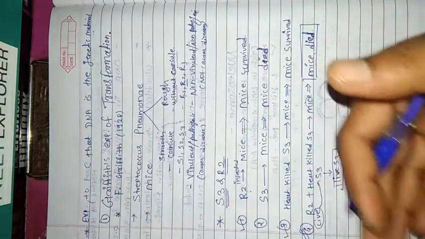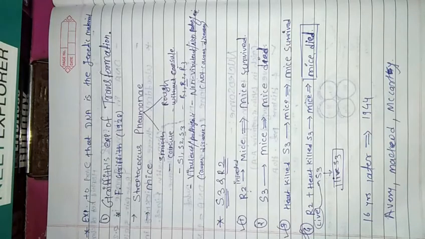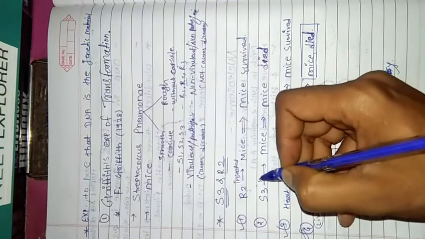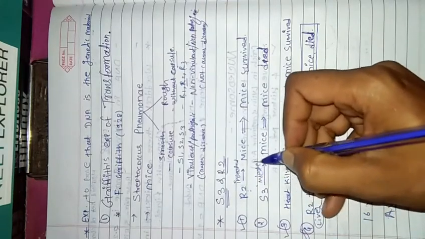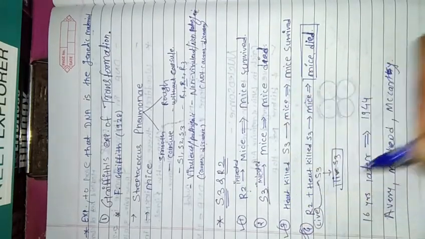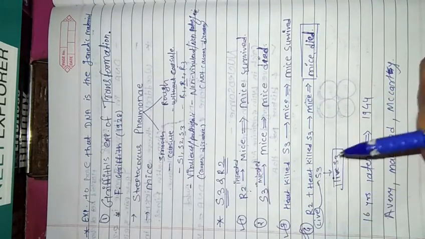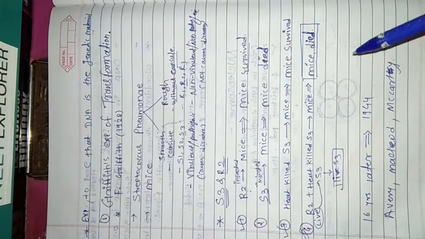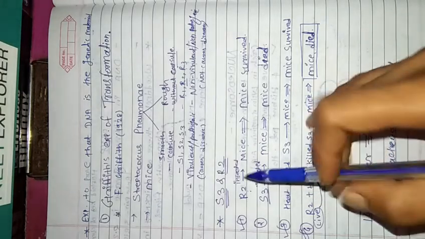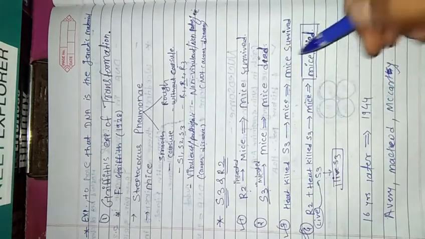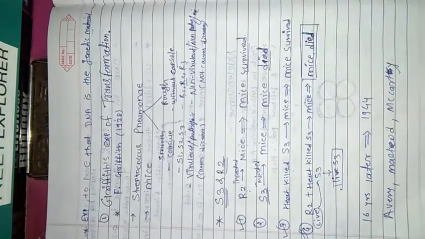In the next setup of the experiment, Griffith injected the S3 variety, which is smooth, virulent and pathogenic, with the ability to cause disease. When he injected S3 into the mice, he observed that the mice died.